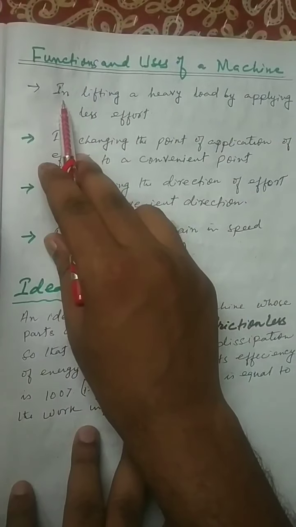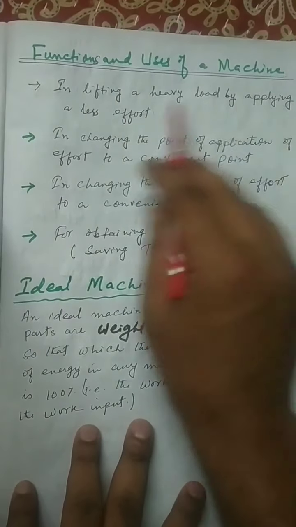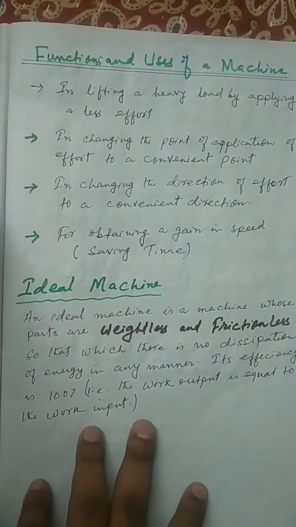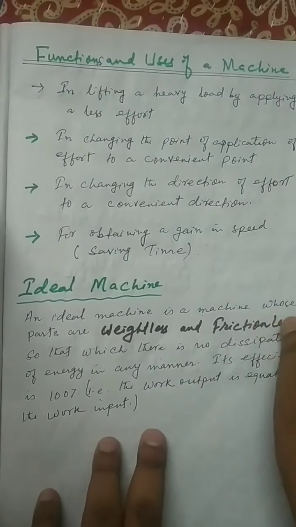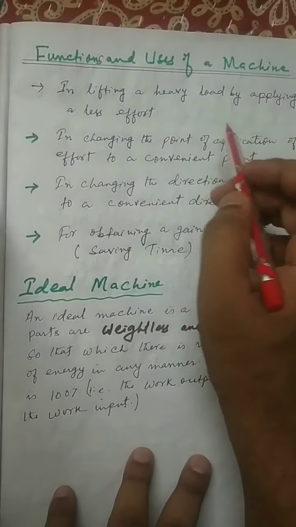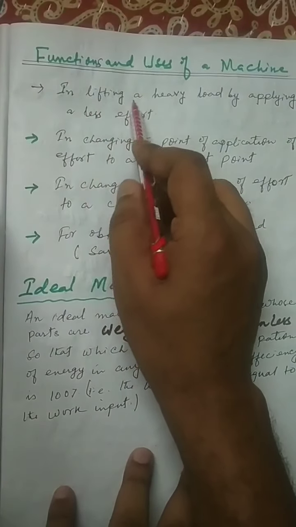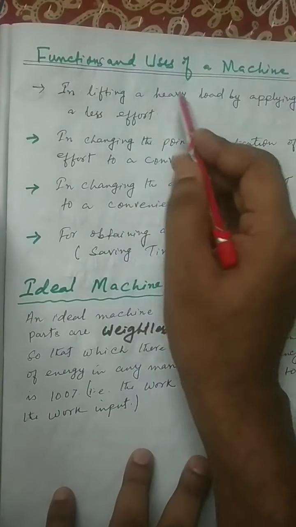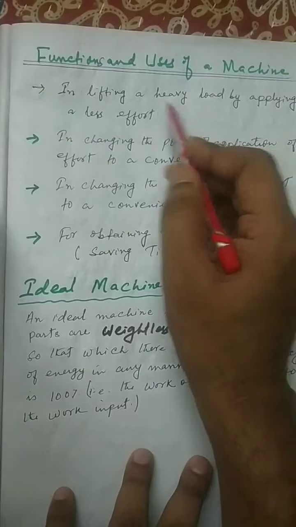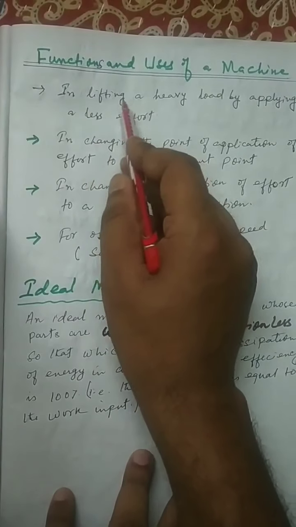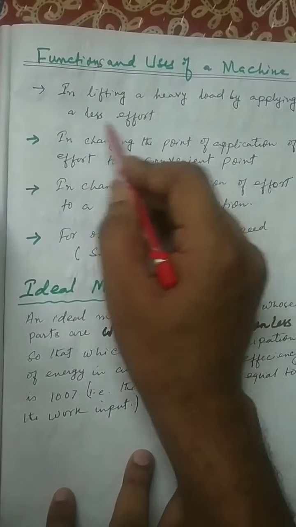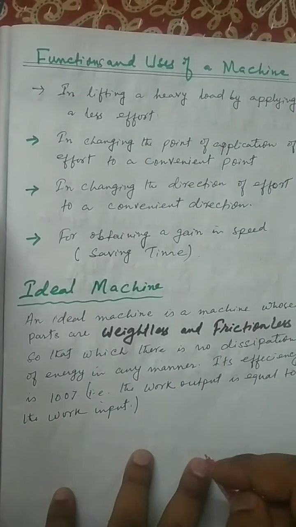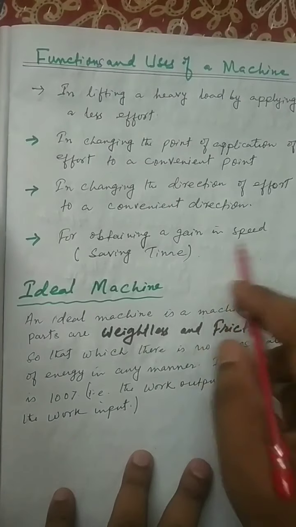Number one, in lifting a heavy load by applying a less effort. This is the most important point, that a machine can be used in lifting a heavy load by applying a less effort. A heavy load can be lifted by applying a small effort. This is the most important function or use of machine.